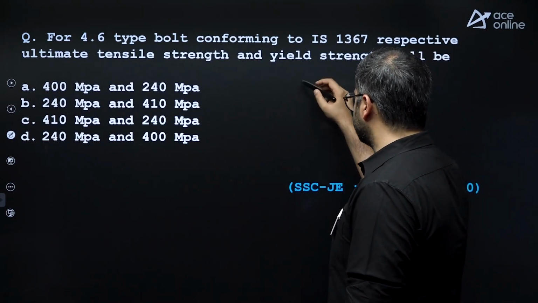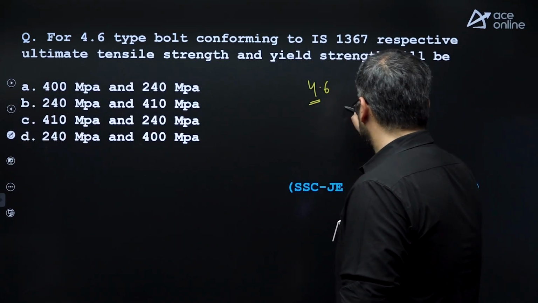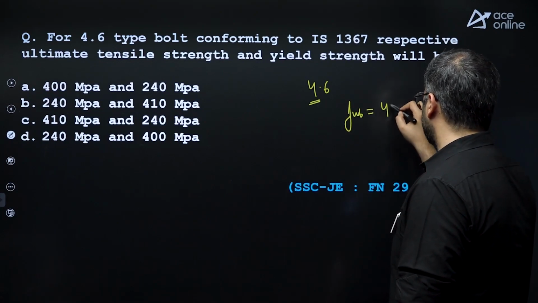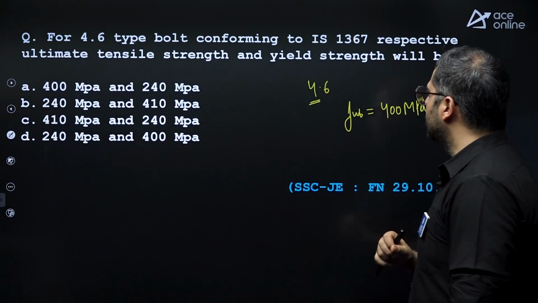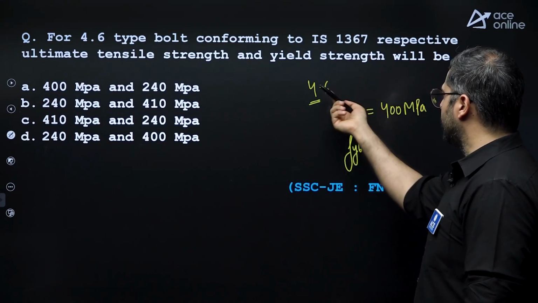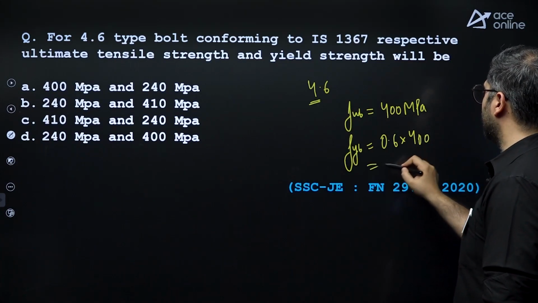For grade 4.6, what do you mean by this 4.6? Just consider this 4. FUB, that is ultimate tensile strength of bolt, will be considered as 400 MPa. Right? And FYB, it will be, take out this 0.6 and multiply this by 400. So this will become 240.